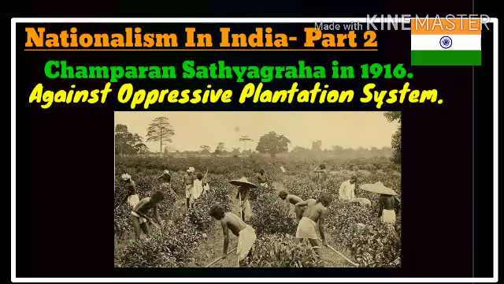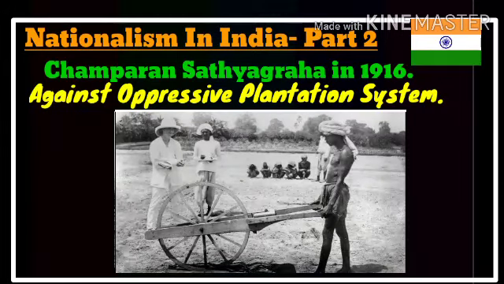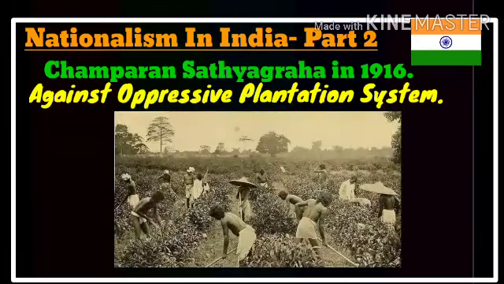The British had a plantation system in Bihar and many Indians worked in the plantations, but they were ill-treated, tortured and not given any human rights. They were paid very poorly and the working conditions were very poor. Against this, Gandhiji organized the Champaran Satyagraha and successfully won the battle without any bloodshed or violence.